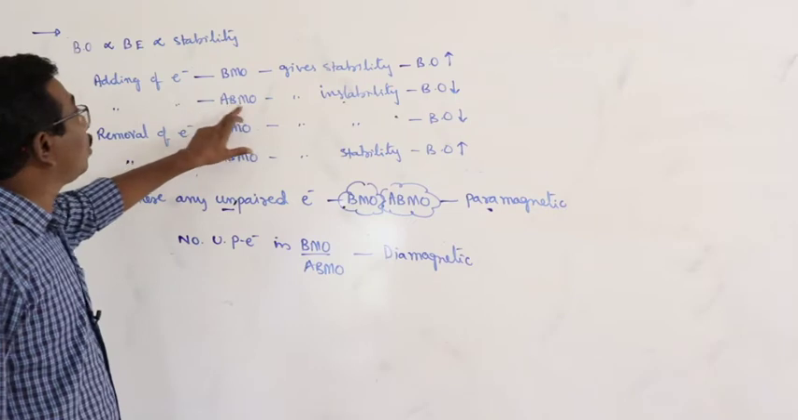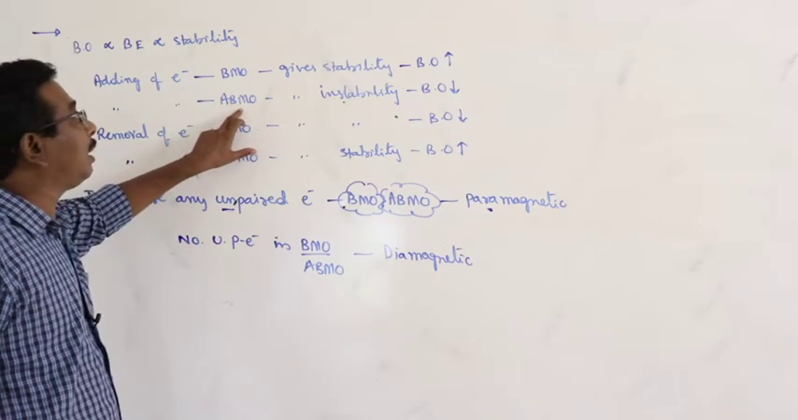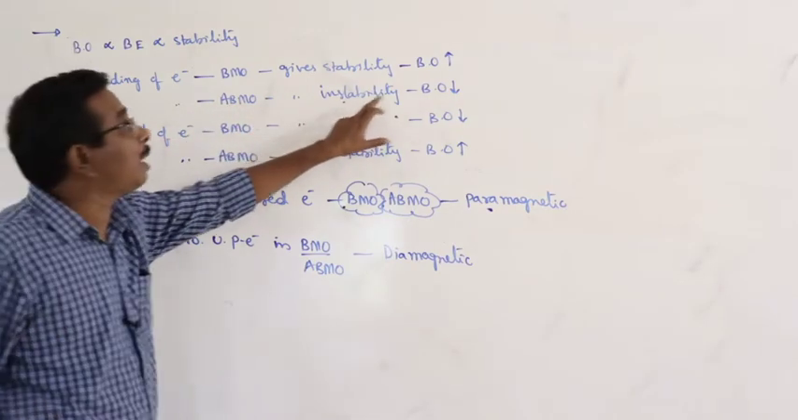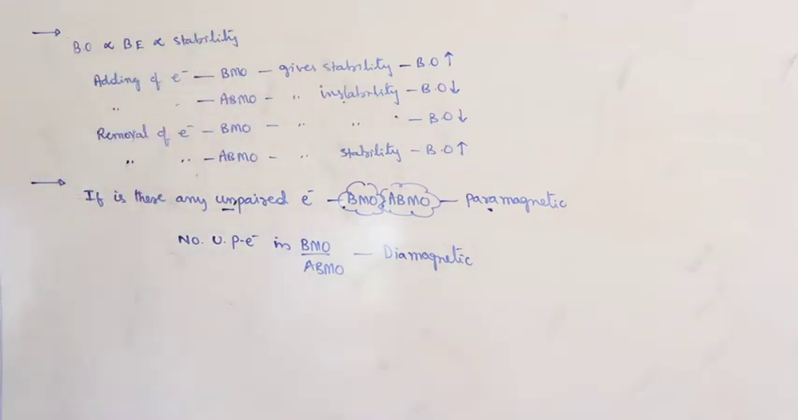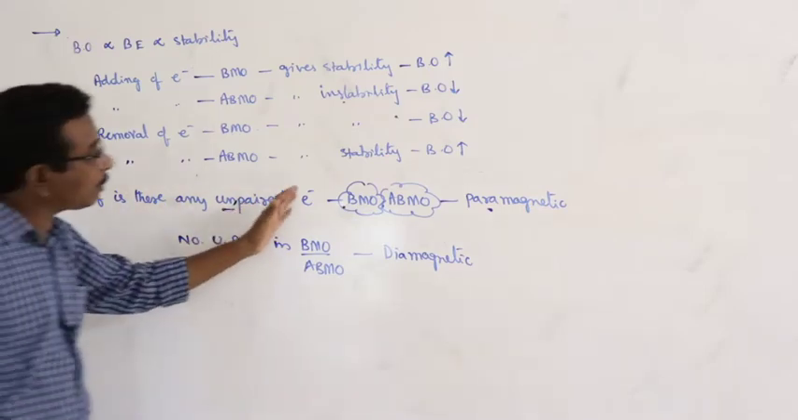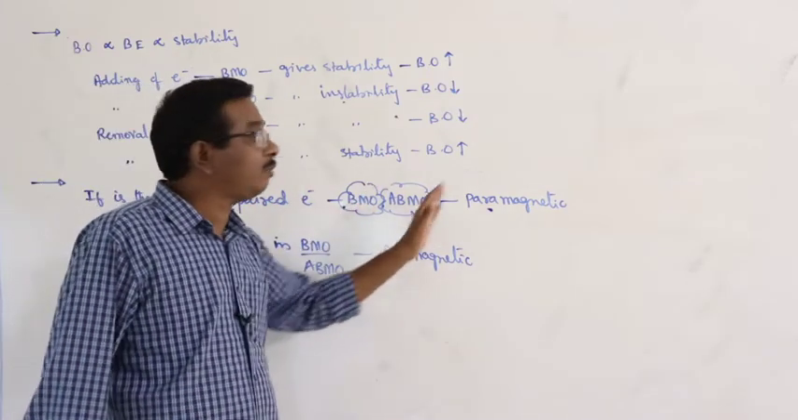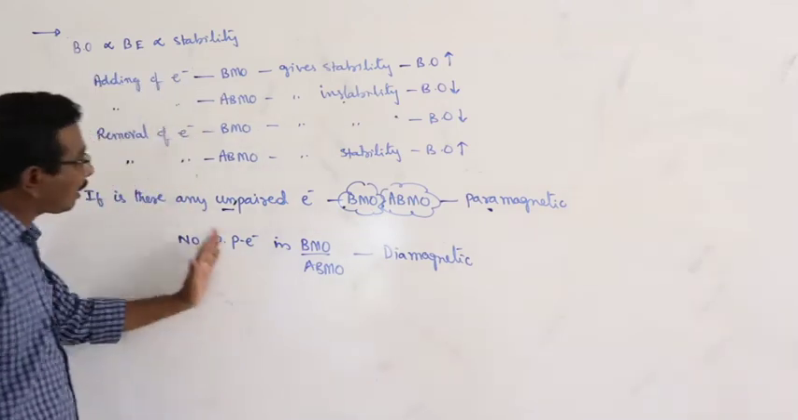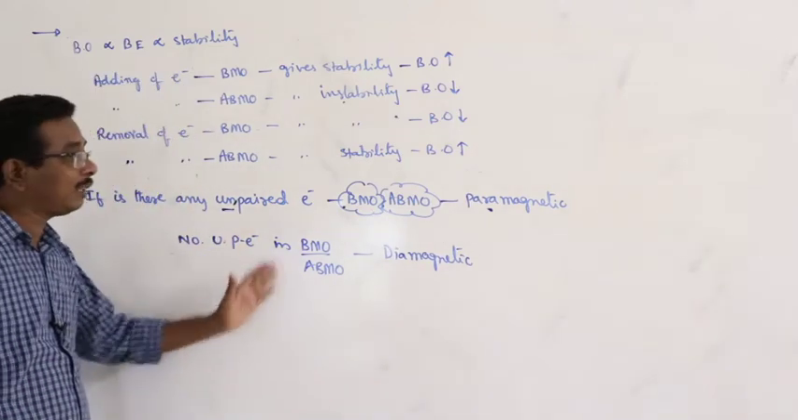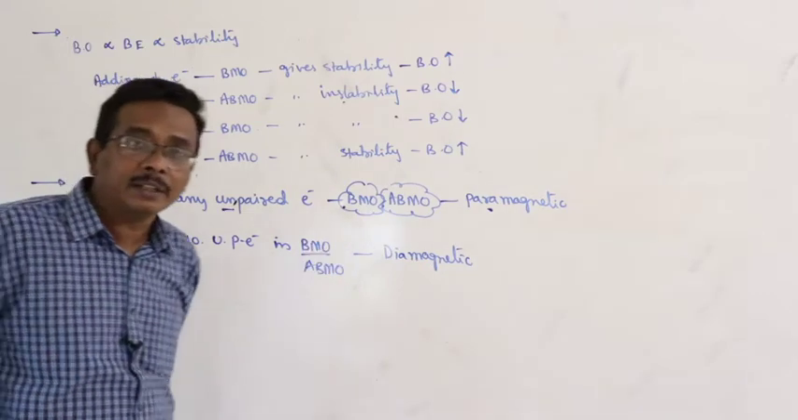Adding an electron to an anti-bonding molecular orbital gives instability, and then the bond order decreases. Automatically these two are affected. In the same way, if there are any unpaired electrons present in either the BMO or ABMO, then the species is paramagnetic. If there are no unpaired electrons in the ABMO or BMO, then the species is diamagnetic.